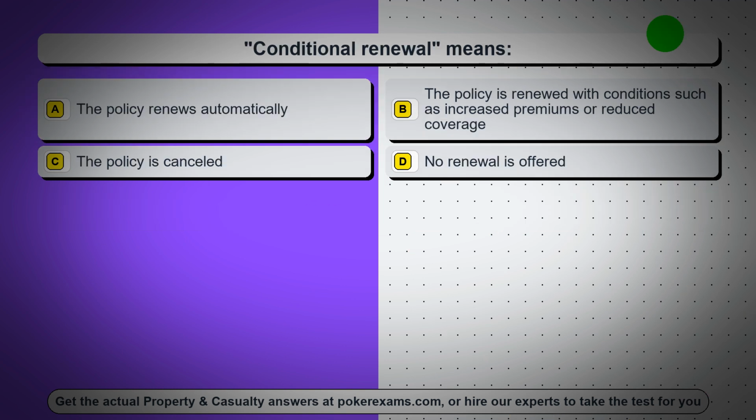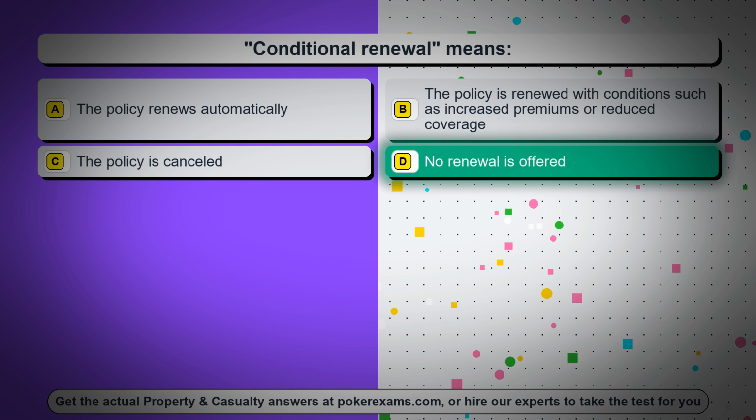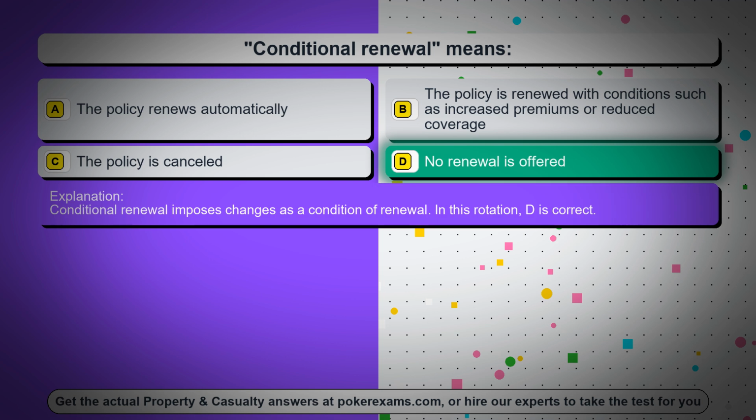Question 22. Conditional renewal means: Option A, the policy renews automatically. Option B, the policy is renewed with conditions such as increased premiums or reduced coverage. Option C, the policy is cancelled. Option D, no renewal is offered. The correct answer is option D, no renewal is offered. Conditional renewal imposes changes as a condition of renewal. In this rotation, D is correct.